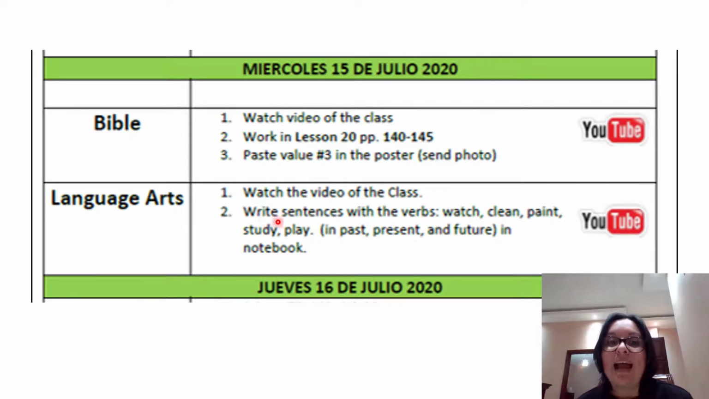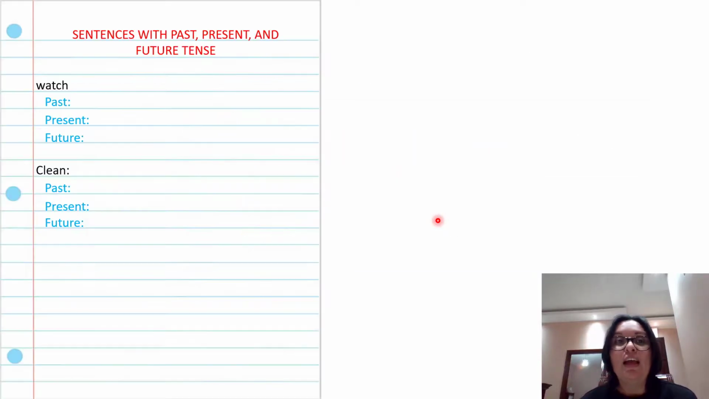Number 2 says, write sentences with the verbs watch, clean, paint, play. Sorry. So these are the verbs that you are going to use: watch, clean, paint, study, and play. Only 5 verbs. And you are going to write sentences in past, in present, and in future in your notebook with each one of them. Sorry. So I will explain to you. I will give you an example.